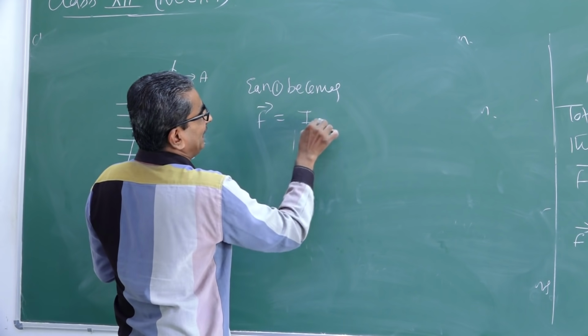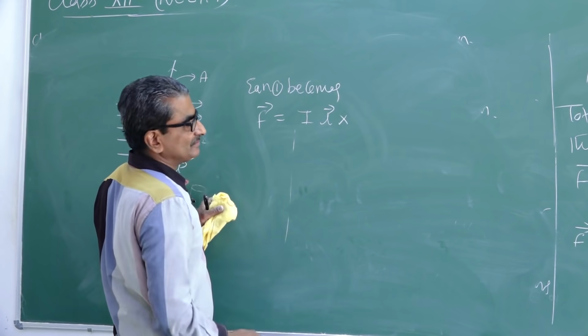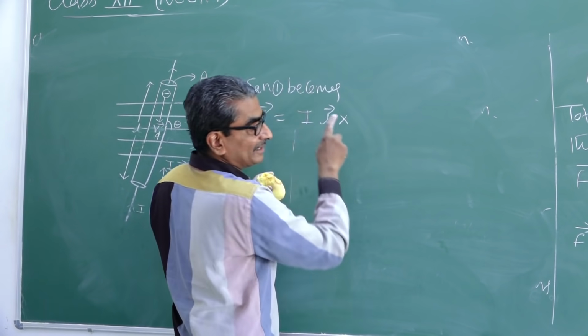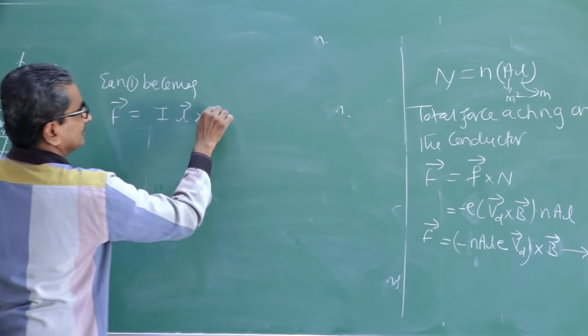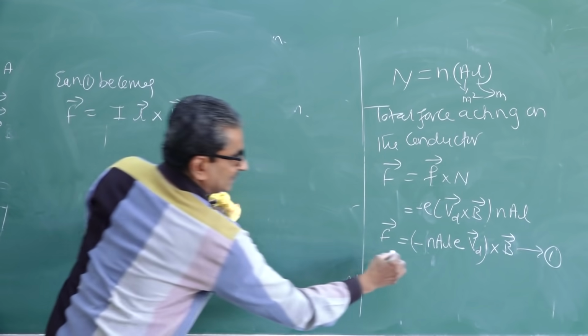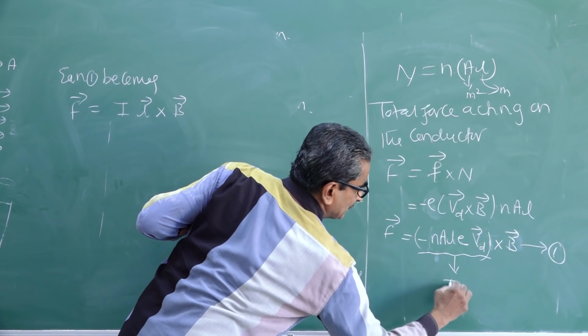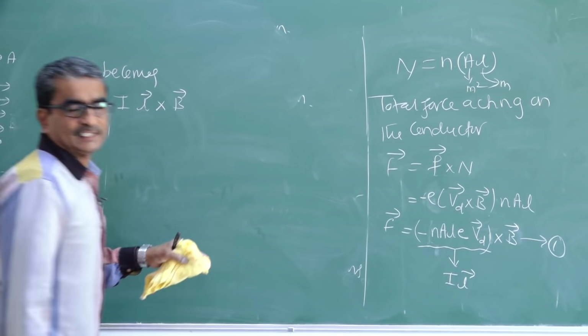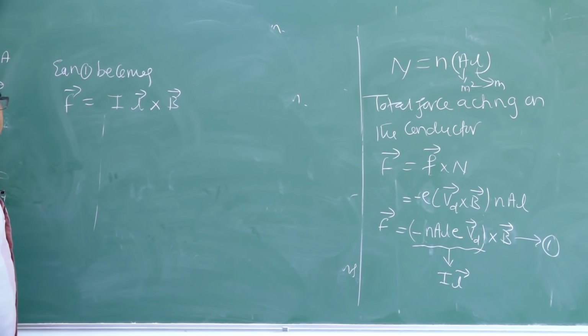It is nothing but I into L cross, I into vector L cross B. For this entire thing, I have substituted the vector element, that is the product of current and length.